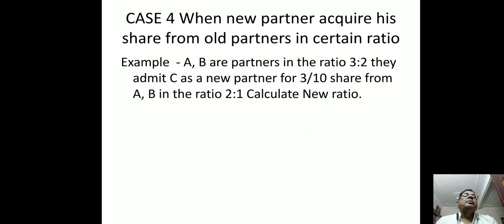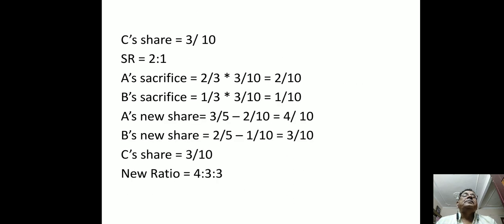Now, how to solve this type of problem? We have to start from the new partner's share. C's share is equal to 3/10. Here, C acquired the share in the ratio 2:1. It means the sacrificing ratio is 2:1.